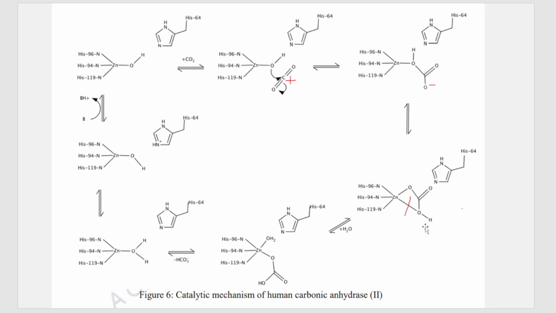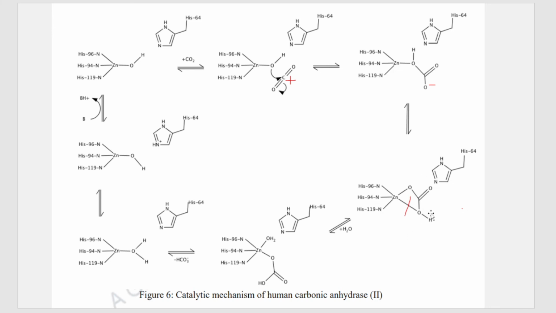Next, what happens? Next, there is an addition of a water molecule to the central zinc atom. But zinc cannot have more than 5 coordination. Zinc is pentacoordinate, it cannot exceed its coordination beyond 5. So in order to form a bond with this water molecule, it has to break one of its bonds.